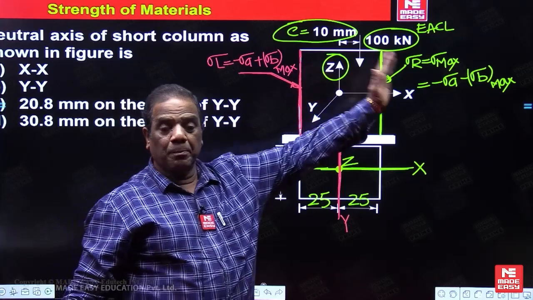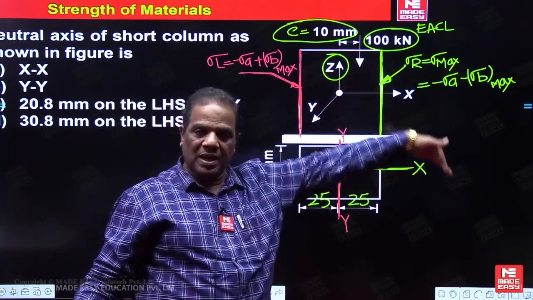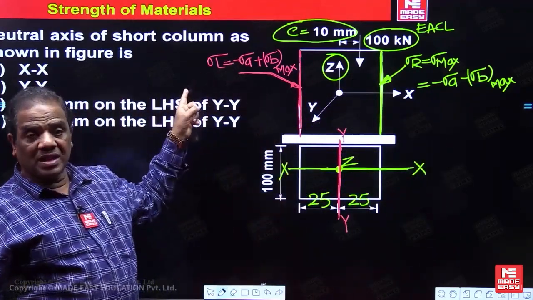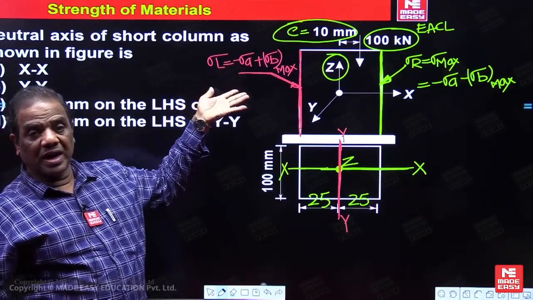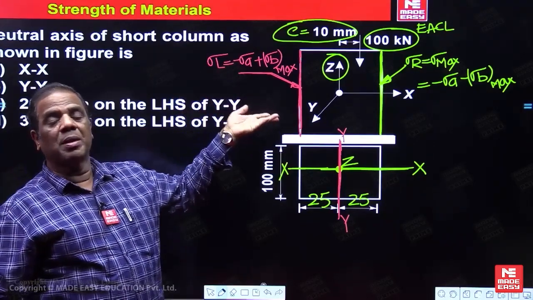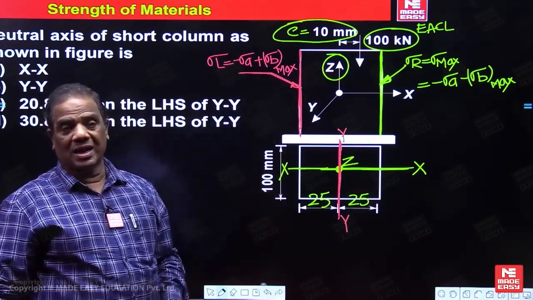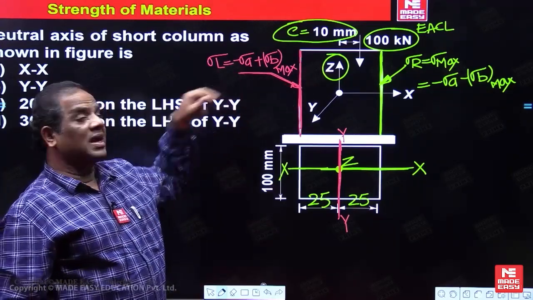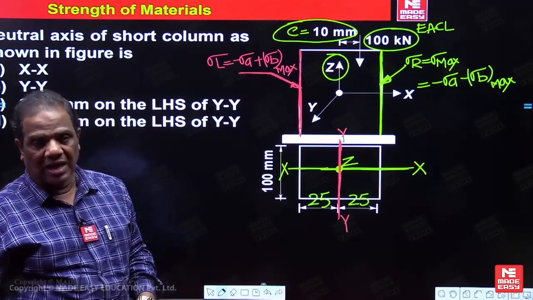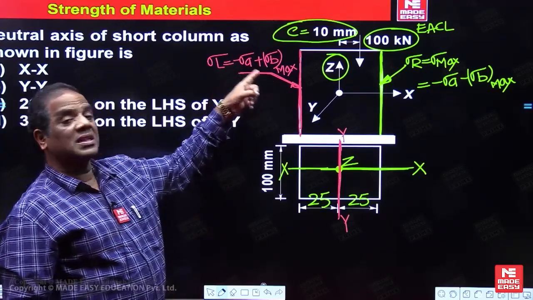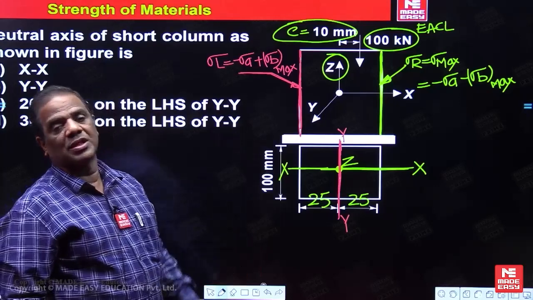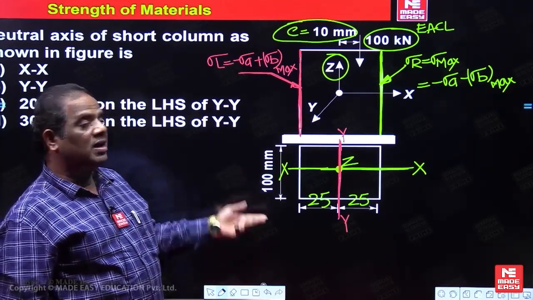So the right side is completely compressive. But on the left hand side, maybe positive, maybe negative, maybe zero. That can be decided when you calculate. If the bending stress is greater than the axial stress, it means tensile stress. If the bending stress is less than the axial stress, it means compressive. If both are equal, it is going to be zero.